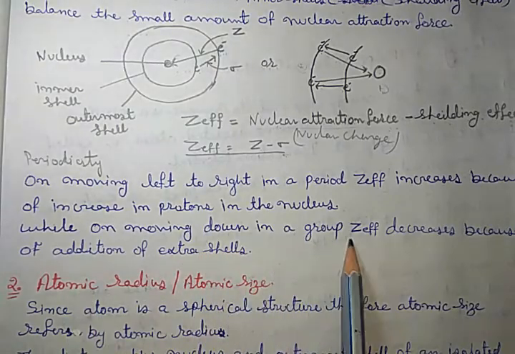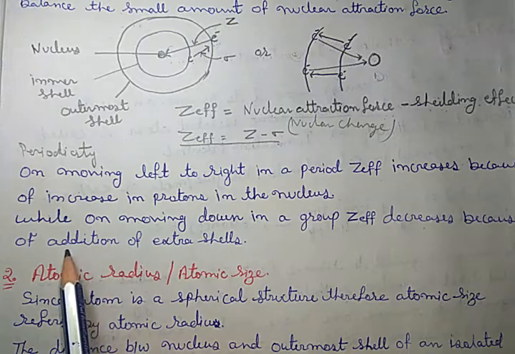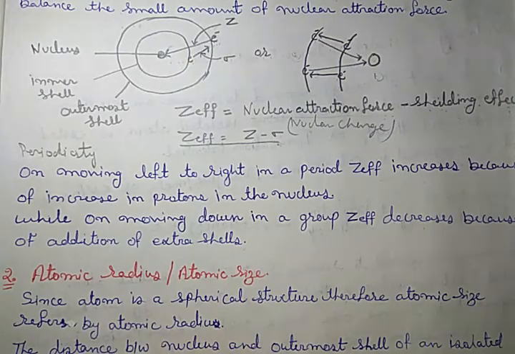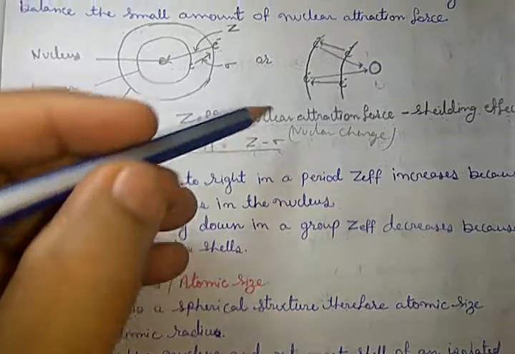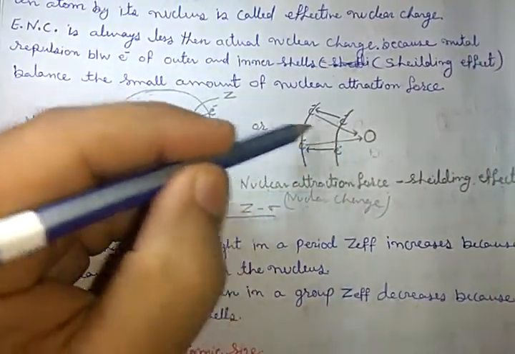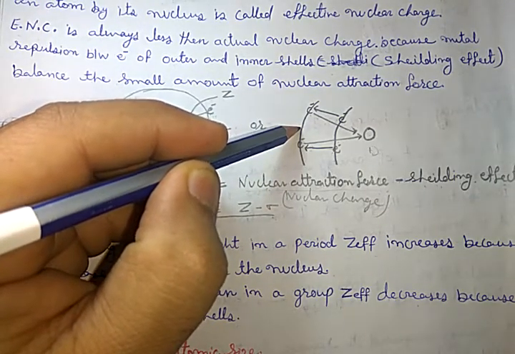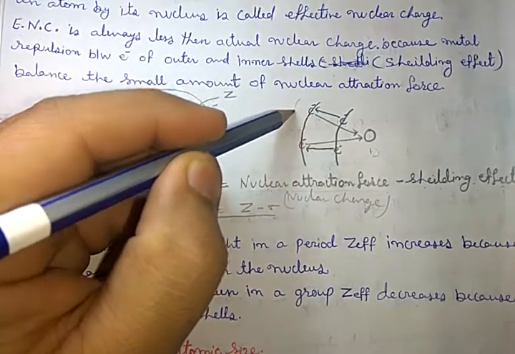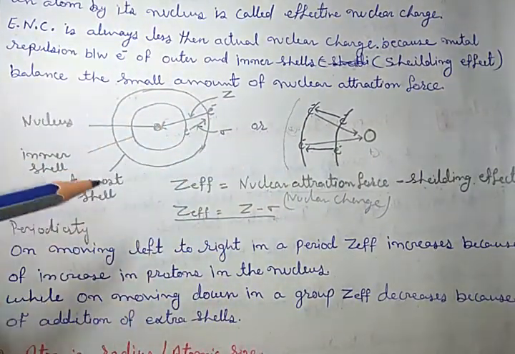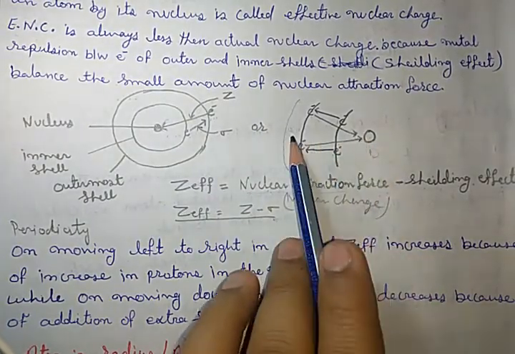While moving down in a group, Z effective decreases because of the addition of extra shells. Yes, there is addition of protons also, but if I consider, suppose there are two shells, and the next element downside in that group, then there is addition of a shell.